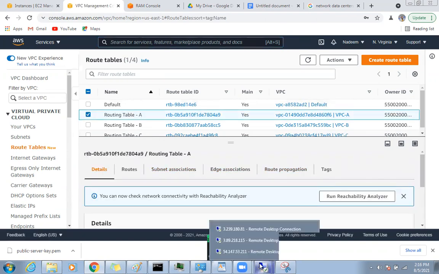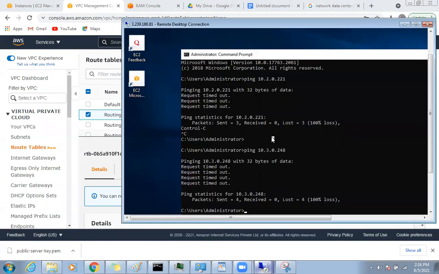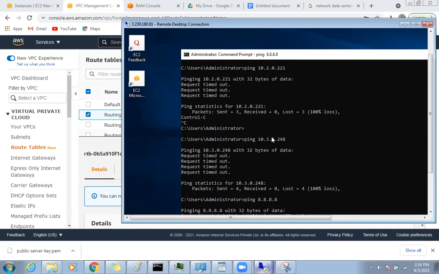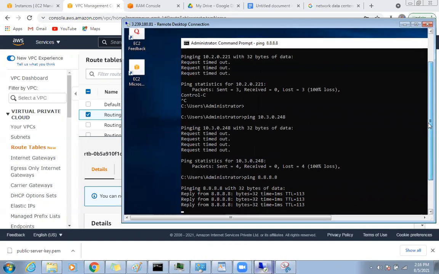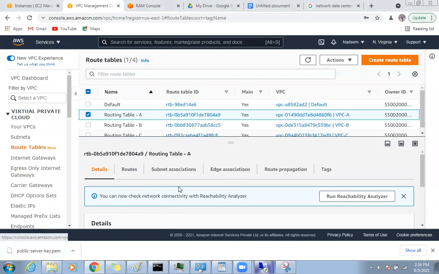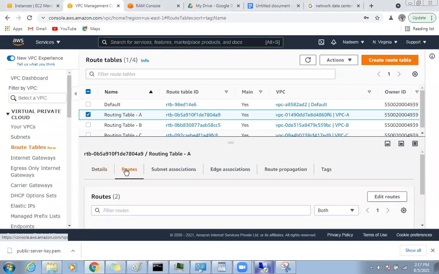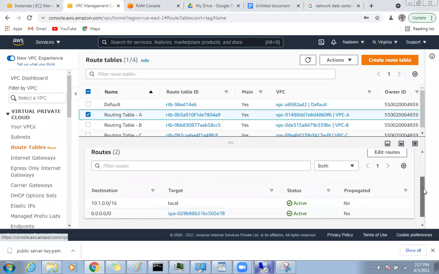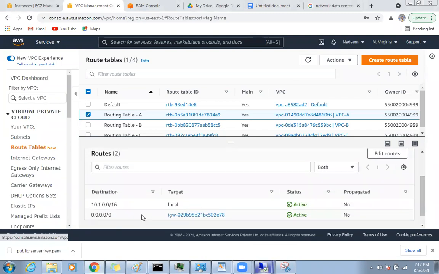And you know one more thing, from server A, can I ping the internet? Ping 8.8.8.8. Yes, I can. Can you tell me why? Because of the default routing. Exactly. So you have IGW here. You attach a default route with IGW, but you are not able to ping your VPC B and C.